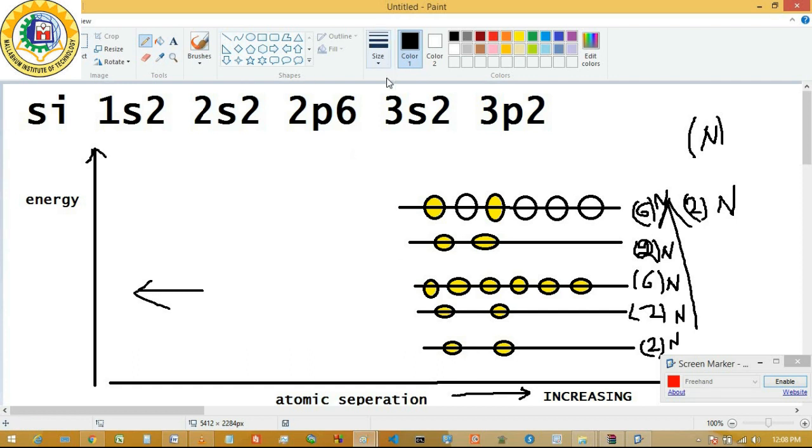Okay, so first we assume the interatomic distance at a level so that only the 3s state electrons of different atoms interact with each other. Now here we are considering Pauli's exclusion principle. This is the 3s state and this is the 3p state, for the single atom system.